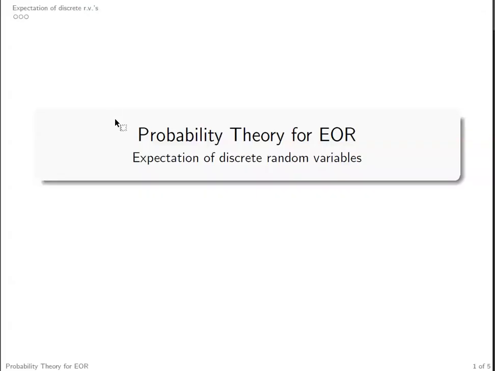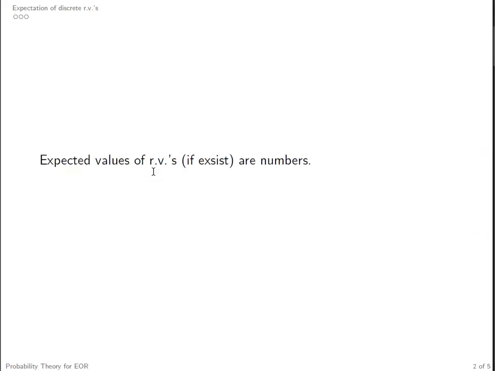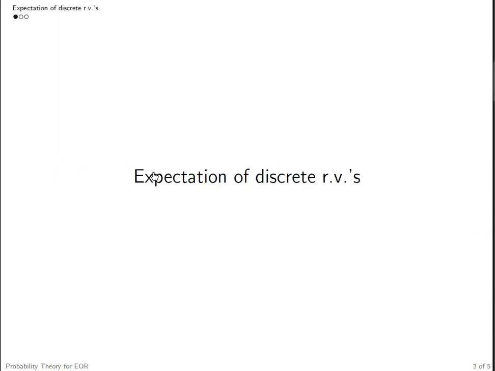This video is about expectation of discrete random variables. We know expectation assigns numbers to some random variables, right? It's a function from a subset of the collection of all random variables to numbers. So expected values of random variables, if they exist, are numbers. But how does the expectation link numbers to random variables? This video discusses the cases concerning discrete random variables.